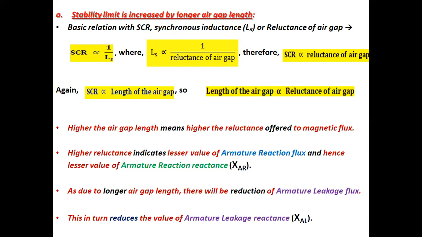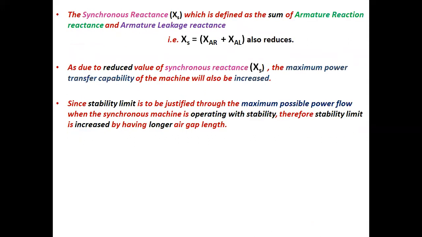This in turn reduces the value of armature leakage reactance, XAL. The synchronous reactance XS, which is defined as the sum of armature reaction reactance and armature leakage reactance, that is XS is equal to XAR plus XAL, also reduces.